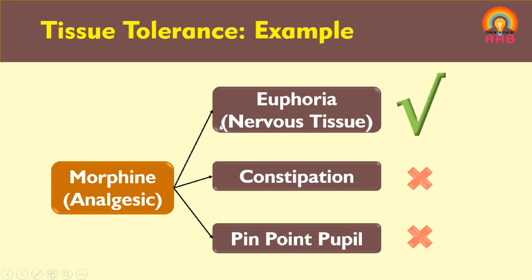So only for the euphoric effect is tolerance going to be developed. So only a specific type of tissue gets affected and in that tissue only tolerance is going to be developed. So this is nothing but tissue tolerance.